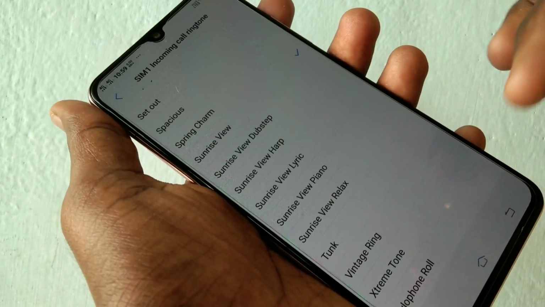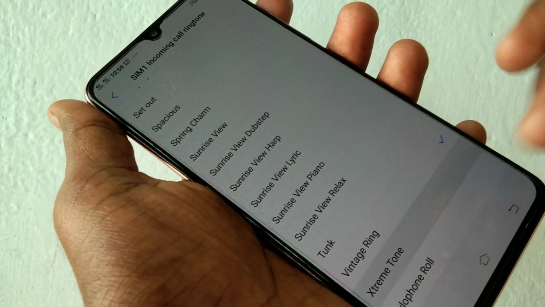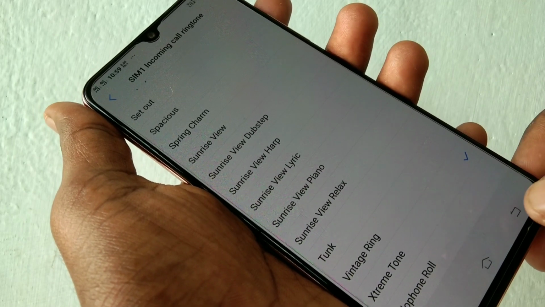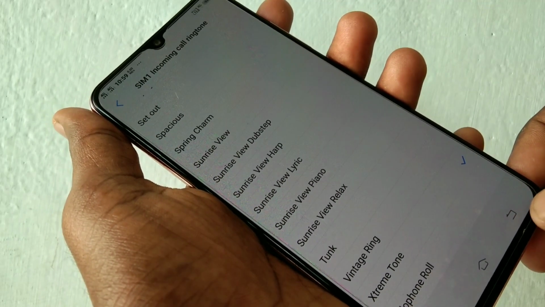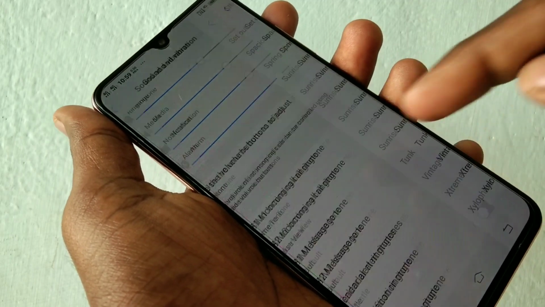And here select SIM1 incoming call ringtone. Select any tone that is available within your phone. These are the system ringtones. Just select any tone from the system ringtones. Yes, the selected ringtone has been set.